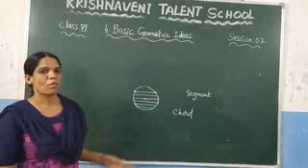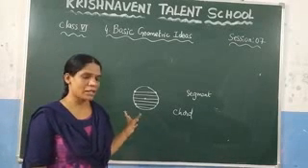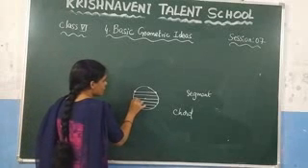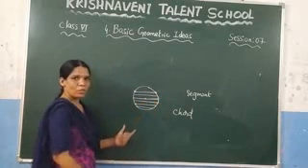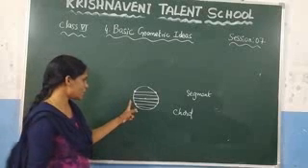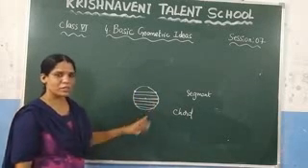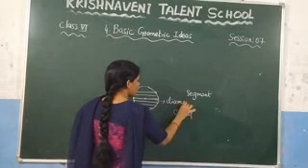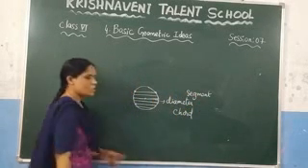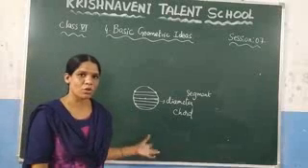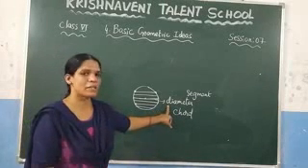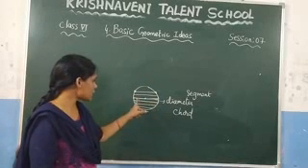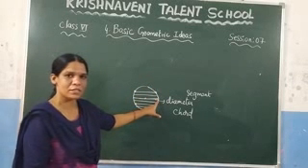And after that, which is the longest chord? Here you can observe that this is the highest length. Which chord has the highest length? That chord is nothing but the diameter. So the longest chord in a circle is the diameter, because while drawing the chords you can observe that it has the highest length.